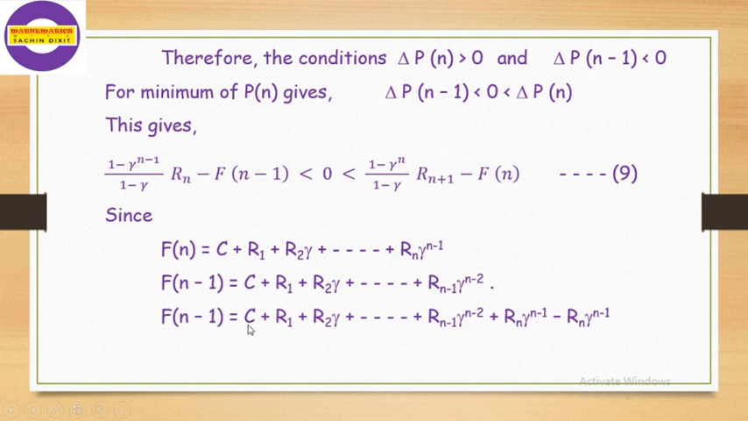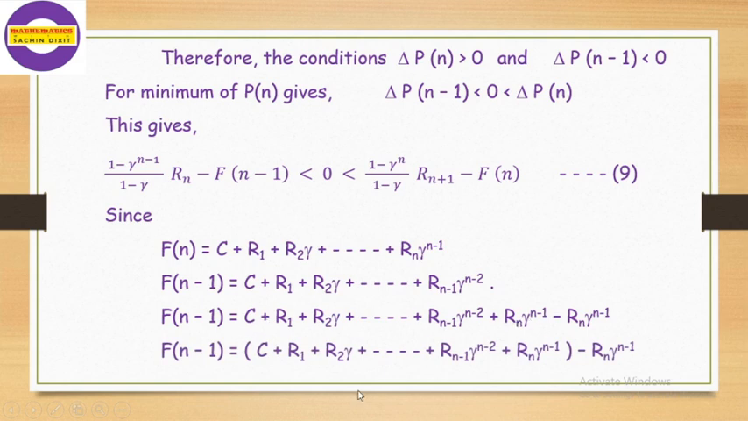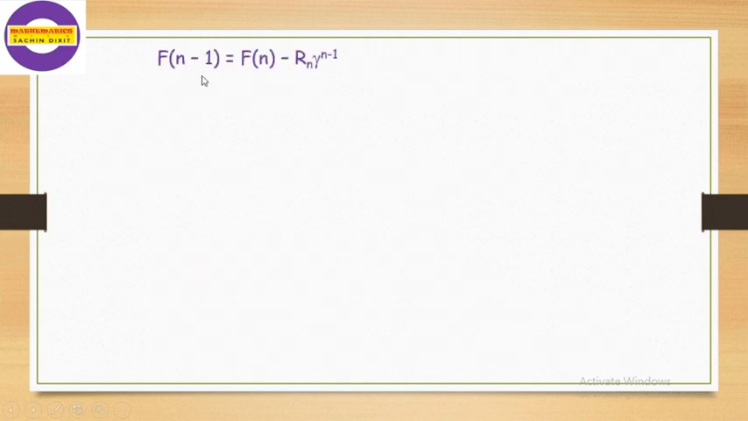Then we collect the terms in this expression. In the first bracket we have C plus R1 plus R2 gamma plus dot dot dot up to Rn minus 1 gamma raised to n minus 2 plus Rn gamma raised to n minus 1, and the last term will remain the same. Now if you observe this round bracket, the value of this round bracket is nothing but f of n, and that value we have to put here. So we get f of n minus 1 is equal to fn minus Rn gamma raised to n minus 1.